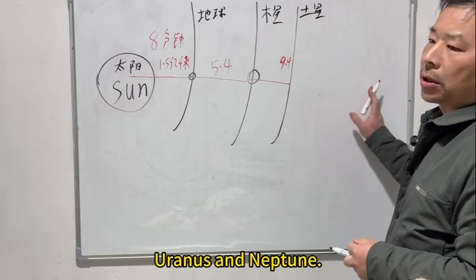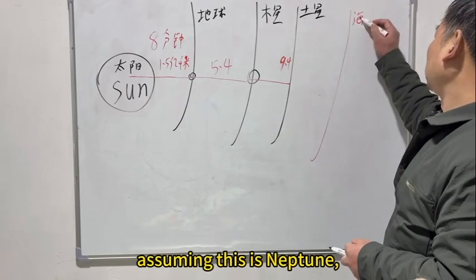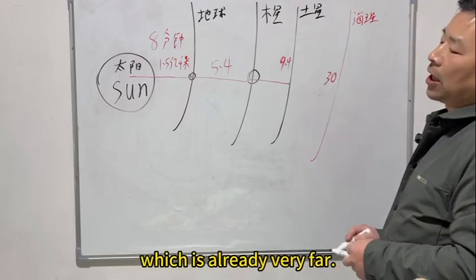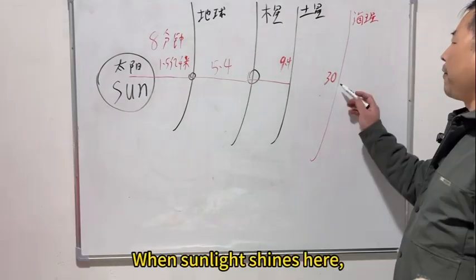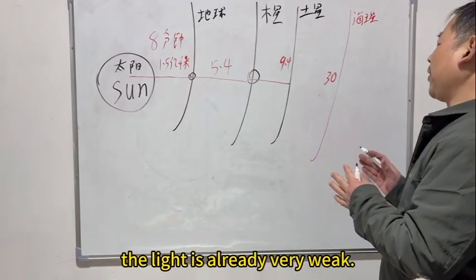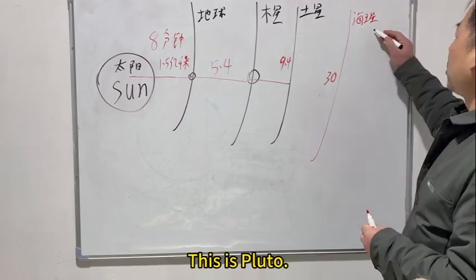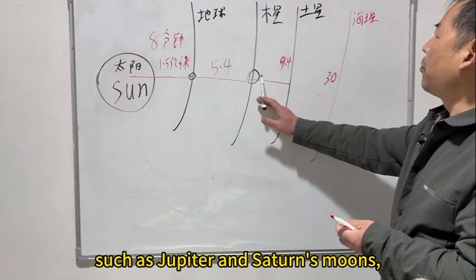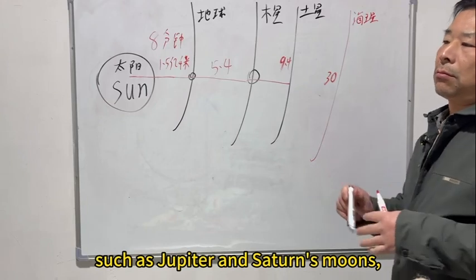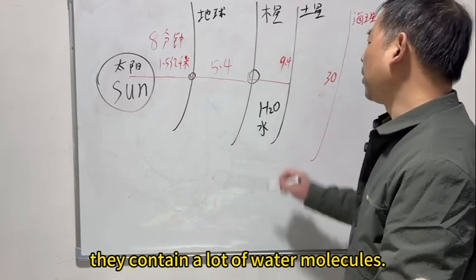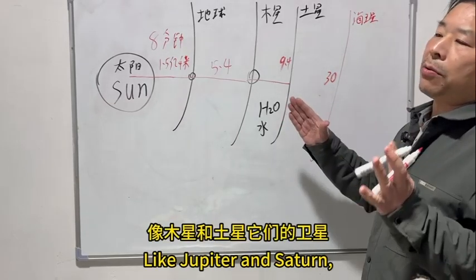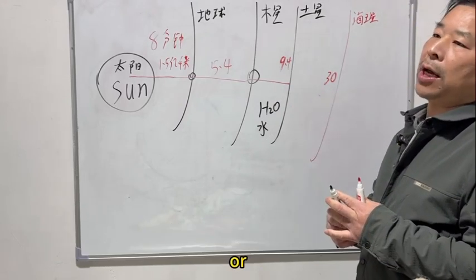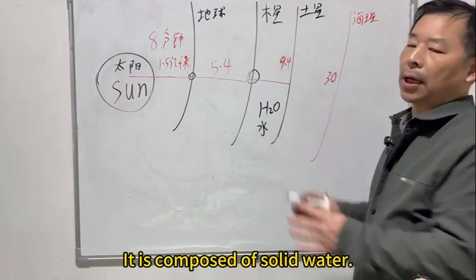Uranus and Neptune. Assuming this is Neptune, it is nearly 30 astronomical units from the Sun, which is already very far. When sunlight shines here, the light is already very weak. This is Pluto. There are other celestial bodies, such as Jupiter and Saturn's moons. They contain a lot of water molecules. A considerable part of their moons are made of water, or composed of solid water.